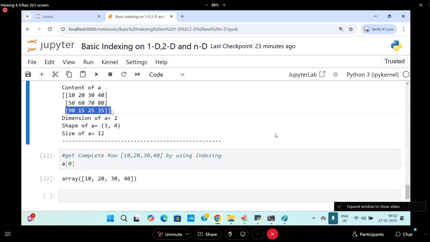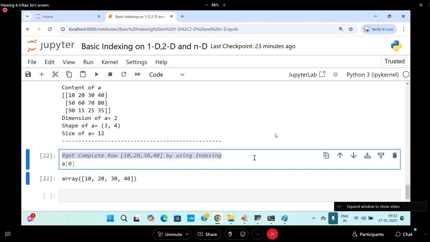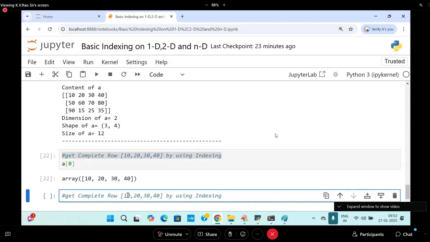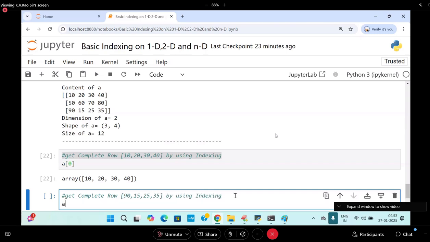I want to get the last row, the complete row. That is the last row I want to get. What is the last row? Something like 90, comma, 15, comma, 25, next is called what? 35. I want this data by using indexing. How do I get it?